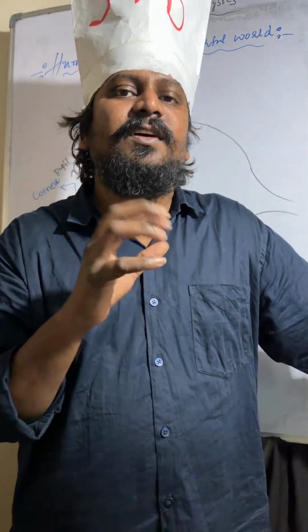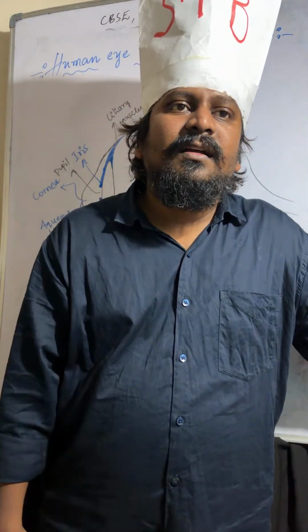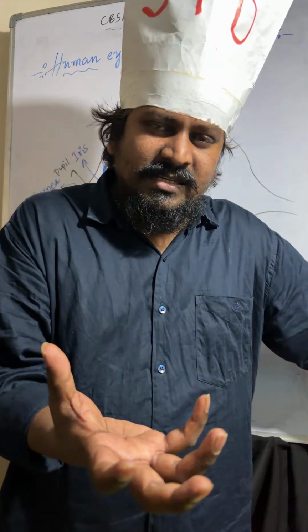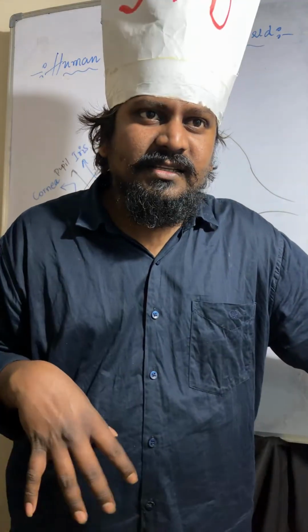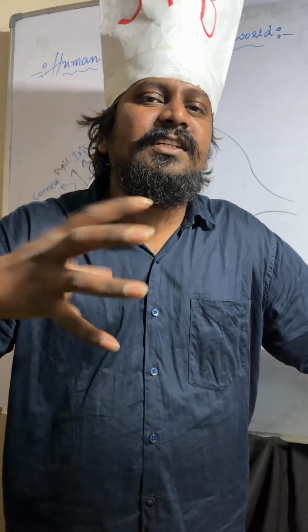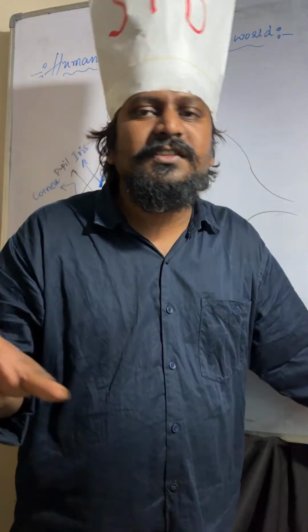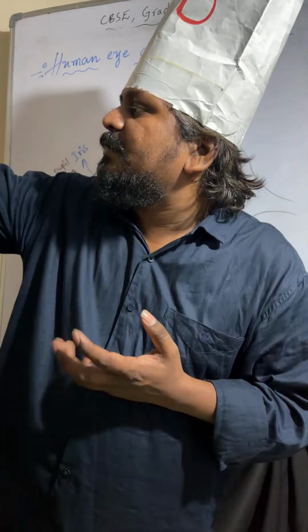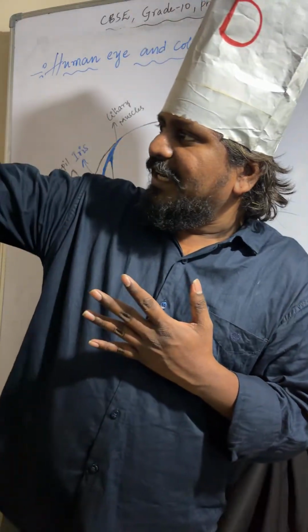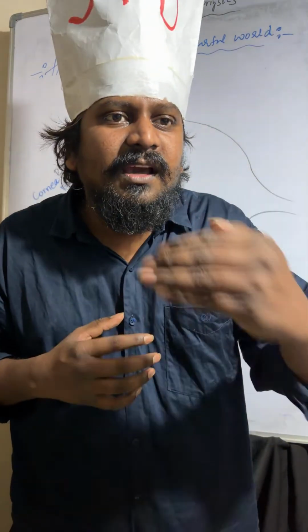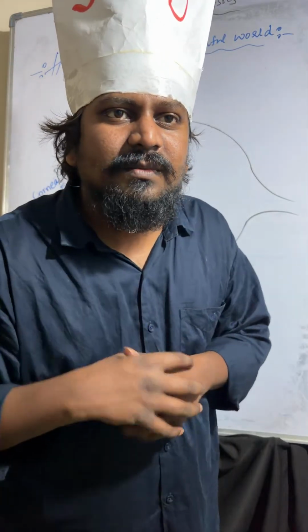Ciliary muscles are the part responsible for adjusting the curvature of the eye lens, so that the eye lens can adjust its focal length. This allows us to see nearby objects as well as far distance objects.